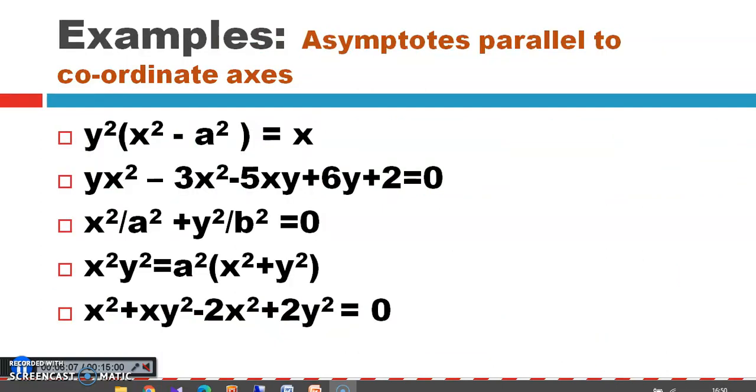Now, through examples of curves, let us understand how to find asymptotes parallel to the coordinate axis.